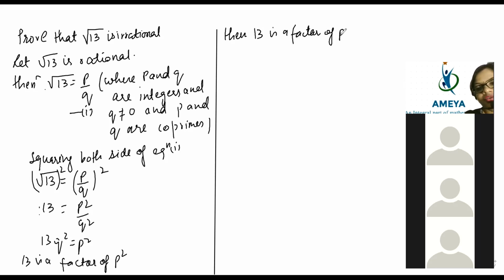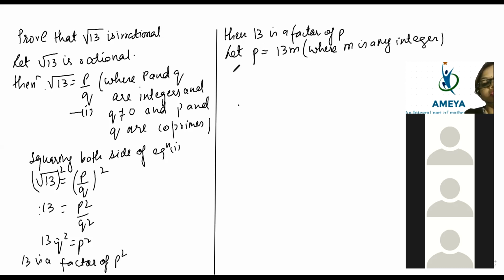Now let LHS is equal to RHS. Let P is equal to 13m, where m is any integer. Then substituting this one will become equation 2. Substituting P is equal to 13m in equation 2.